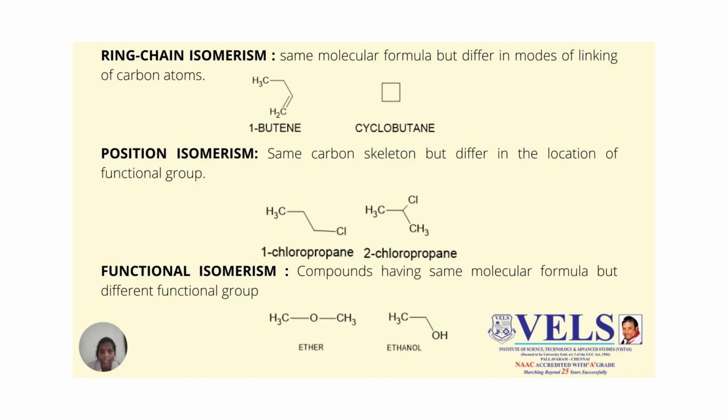Then the next one is functional isomerism. Functional isomers are also structural isomers. They have the same molecular formula but different functional groups. An example for functional isomerism is ether and ethanol.